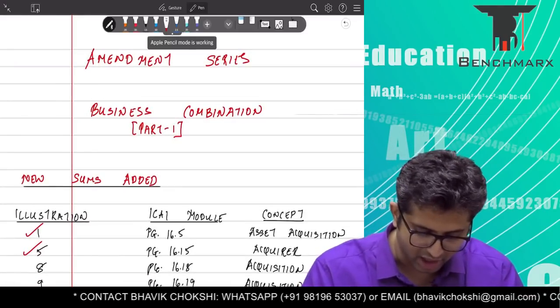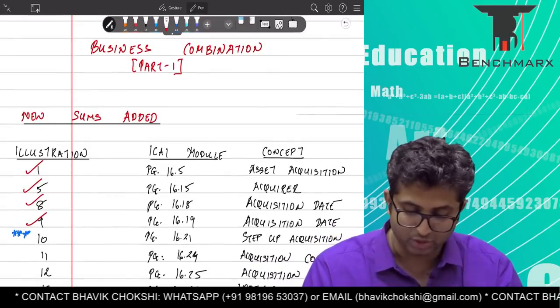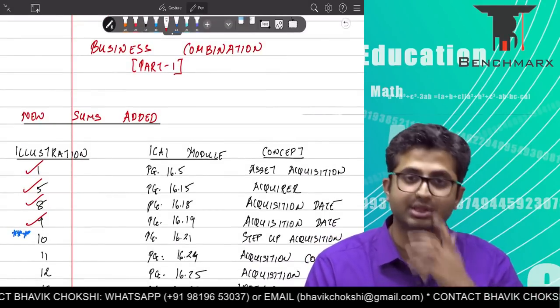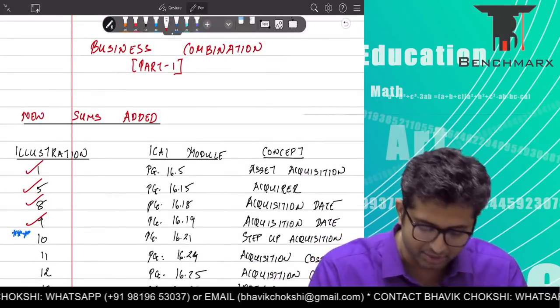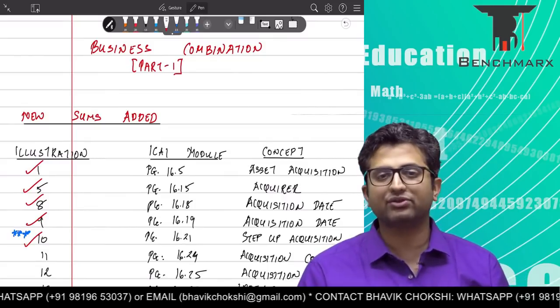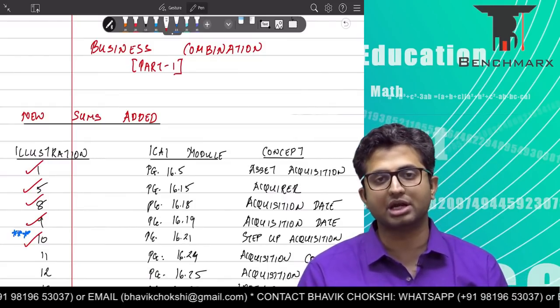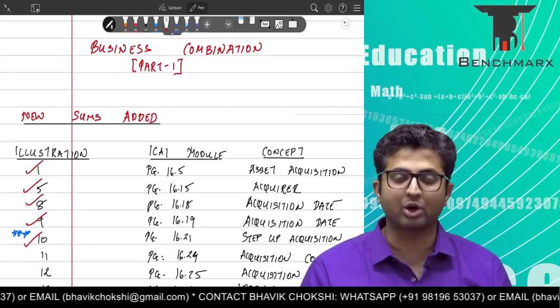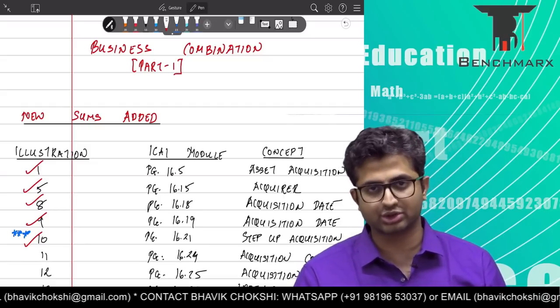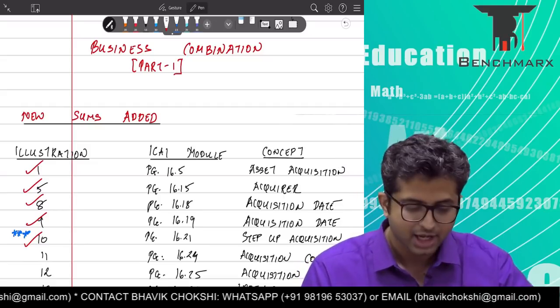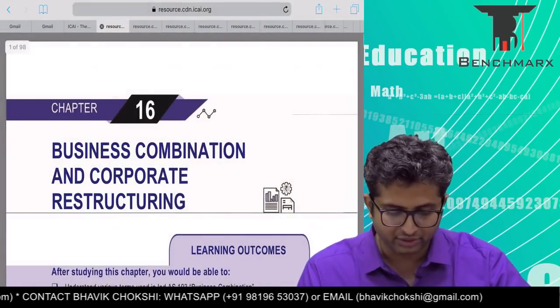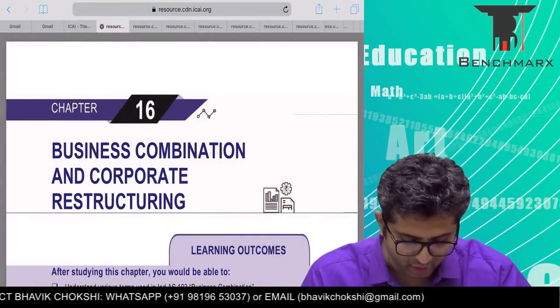Okay, so after that we proceed to 10. Now 10 is something which is interesting, which is important. I would want you to invest some time here. But for doing this, you need to have a fairly good understanding of the associate accounting, the equity method of accounting for associate, that is Ind AS 28. So, what is the accounting over here?